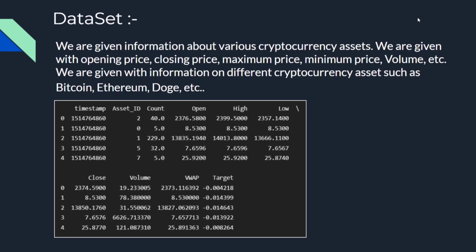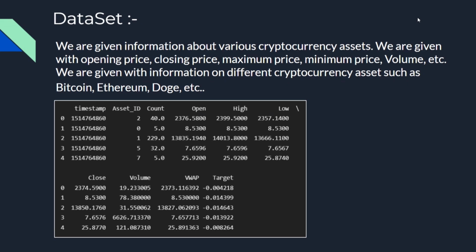We are given information about the various cryptocurrency assets. There are a total of 16 different assets in our data set with various labels as follows. First is the timestamp. The timestamp is 1 minute in our case. Then there is asset id to identify each asset. Count is the number of trades that took place at that minute.